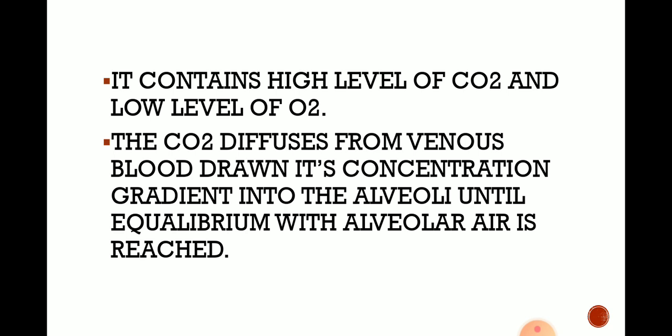The carbon dioxide diffuses from venous blood down its concentration gradient into the alveoli until equilibrium with the alveolar air is reached. Venous blood means rich in carbon dioxide. So the gradient pressure reaches equilibrium with the alveolar air.